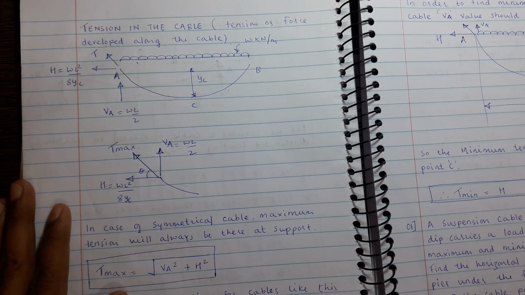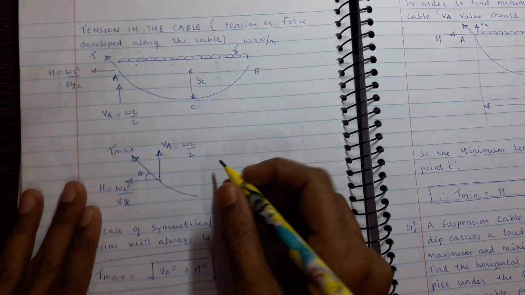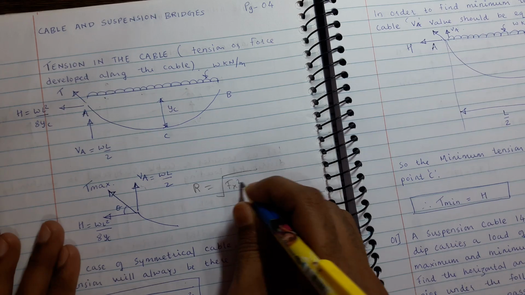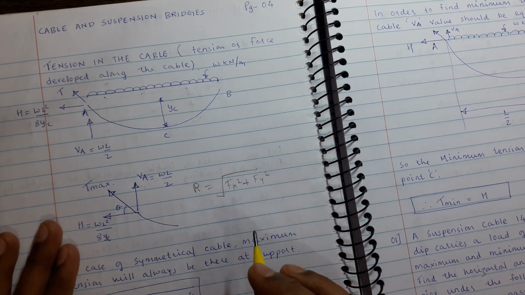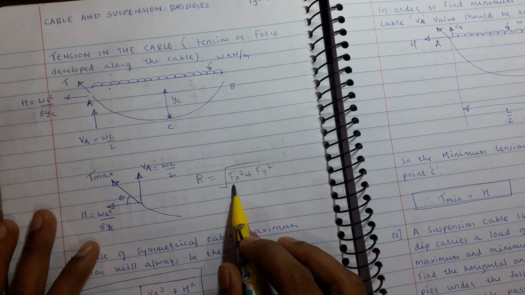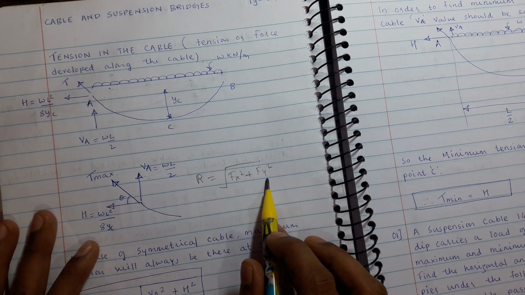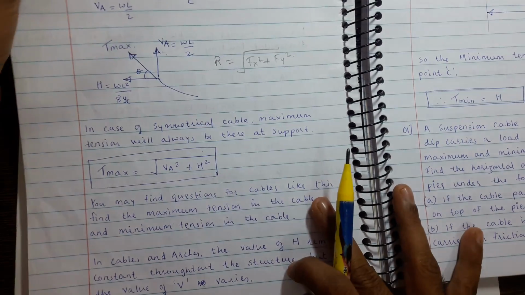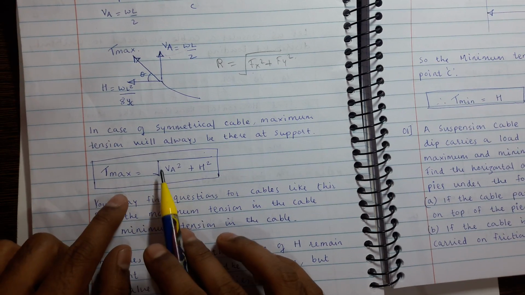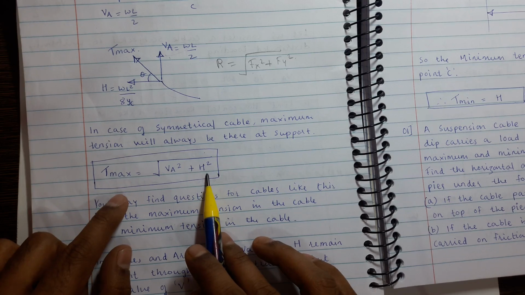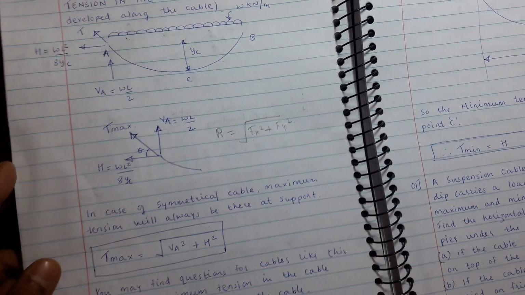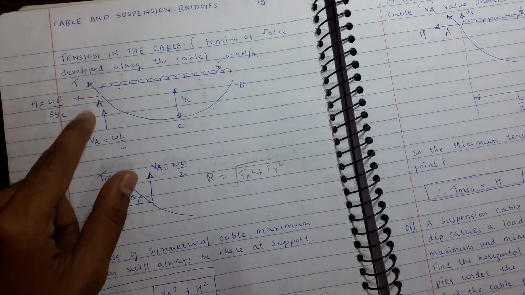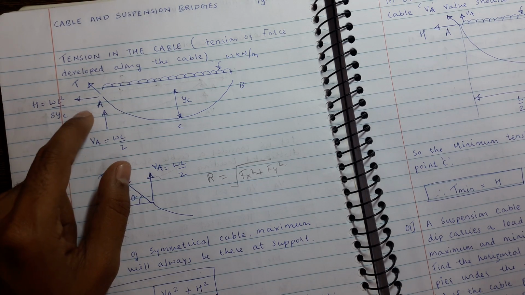So we know the formula of resultant from mechanics. Resultant R equal to under root Fx square plus Fy square. Fx means horizontal force square plus vertical force or vertical reaction square. So the formula of maximum tension will be Tmax equal to under root VA square plus H square, and maximum tension in case of a symmetrical cable will be at A or at the support.